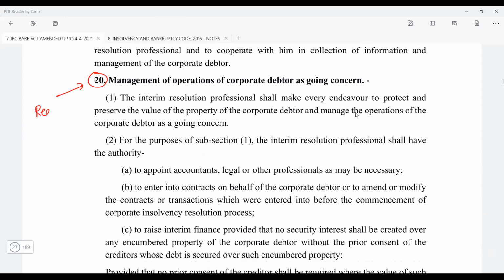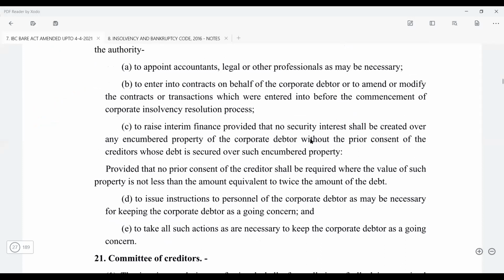It's basically the interim resolution professional who has been made responsible. The word that they have used is "shall": the interim resolution professional shall make endeavor to protect and preserve the value of the assets, right? For this he can do anything he wants. He can appoint professionals, he can enter into contracts, he can raise interim finance. If you remember, we had discussed the meaning of interim finance, right? And then issue directions and take necessary steps whatever is needed.